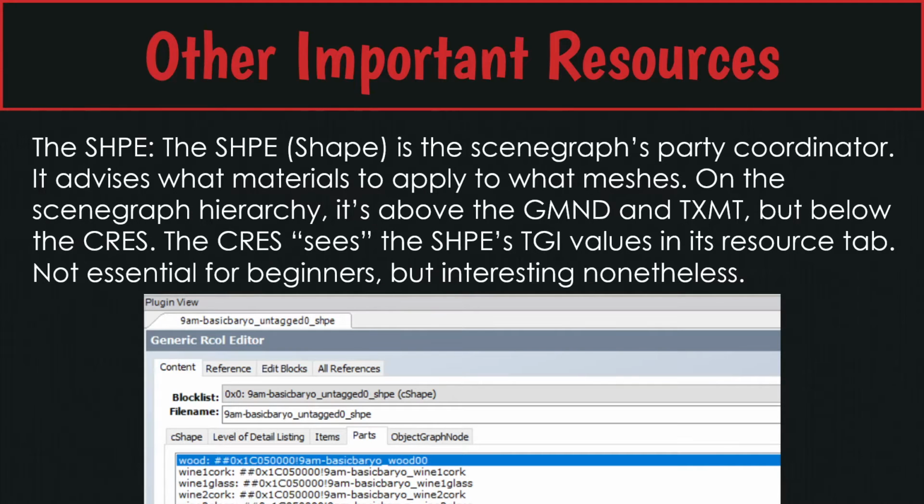The SHPE. And again, as a brand new creator, you probably won't mess with it much, but it's part of the scene graph hierarchy.